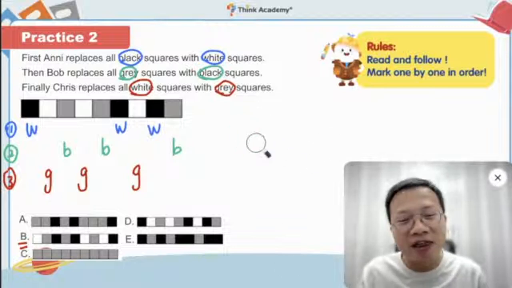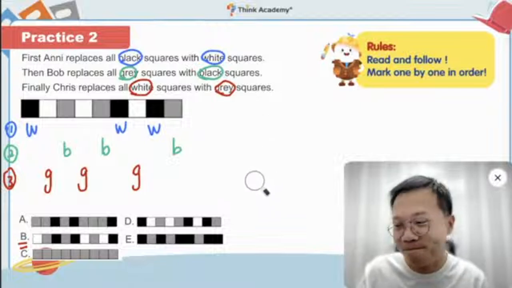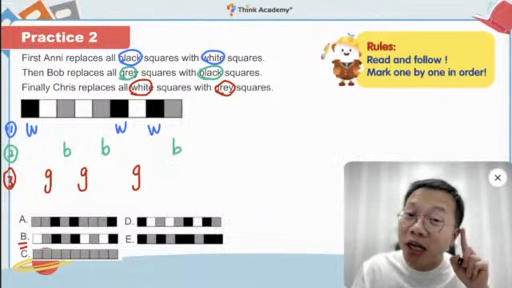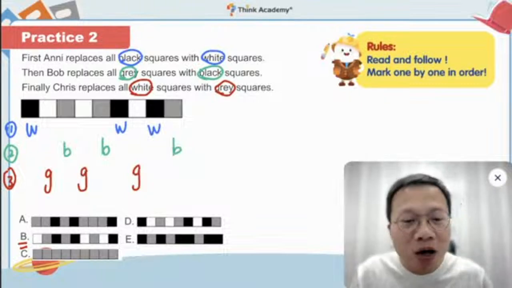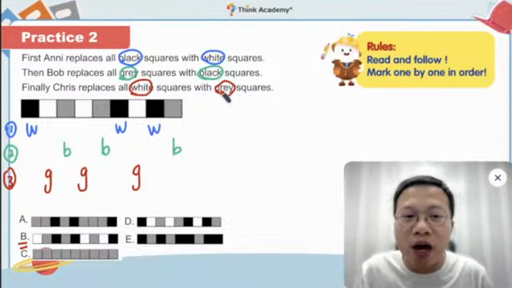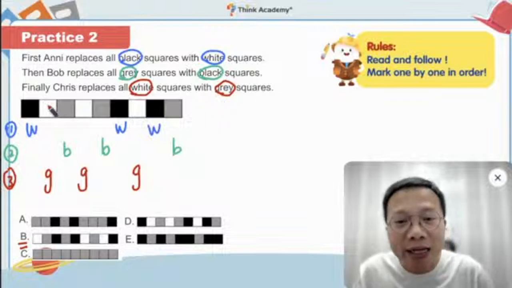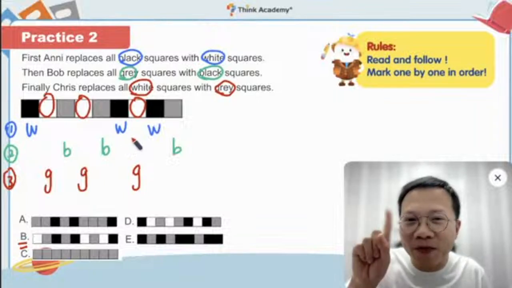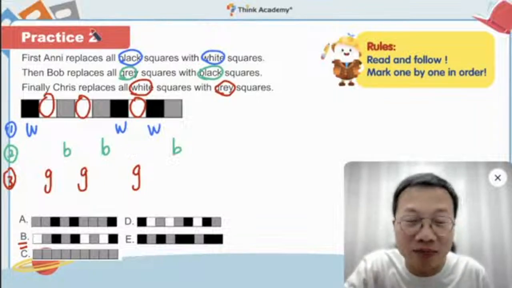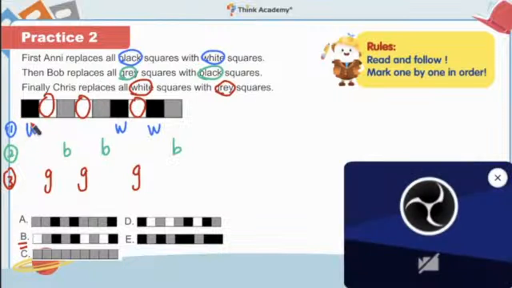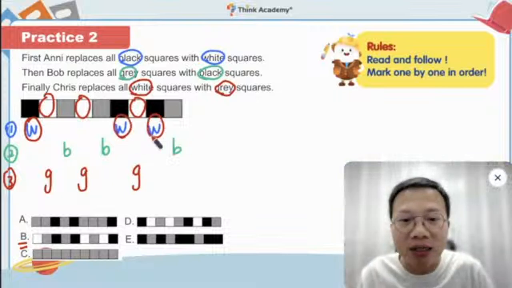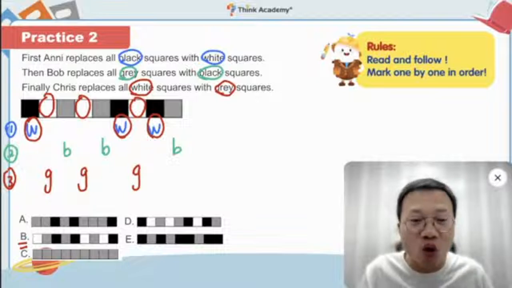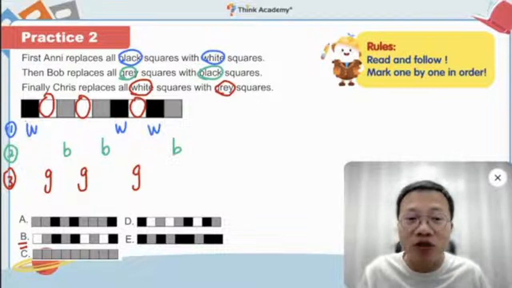I think most of you will do it like that. So here, pay attention to the last step. We need to change all the white squares to gray squares. Although we have 3 white squares here, pay attention. In the first step, do we have more white squares? Actually, we have, right? Here we still have white, and then the next one, we have white, and in here we have white. So make sure you change all the white squares into gray ones.